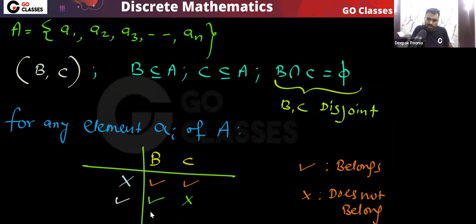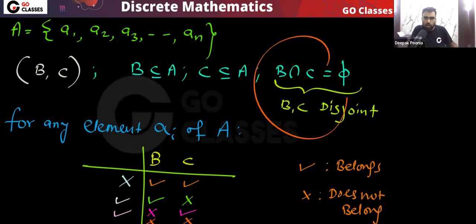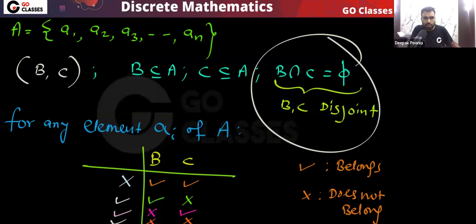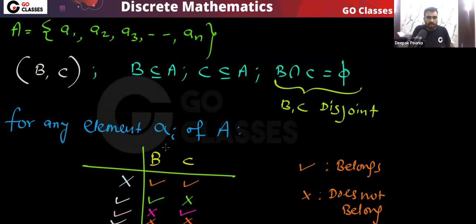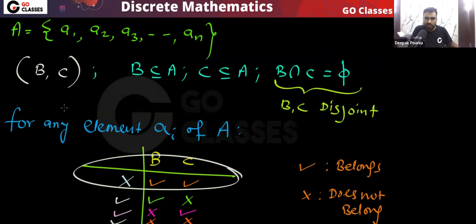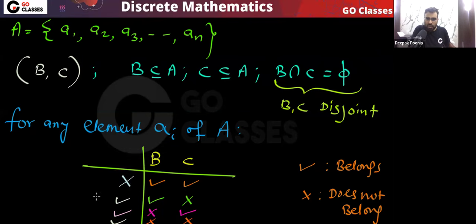What about this, that this element does not belong to B, this element belongs to C? Yes, this is also allowed. And what about the last? This element does not belong to B and does not belong to C, means this particular element does not belong to either of them. That is also allowed, no problem. The very simple point is that B and C should be disjoint, so there should be no element which belongs to both B and C. So this first choice, that this element belongs to both B and C, is not allowed.